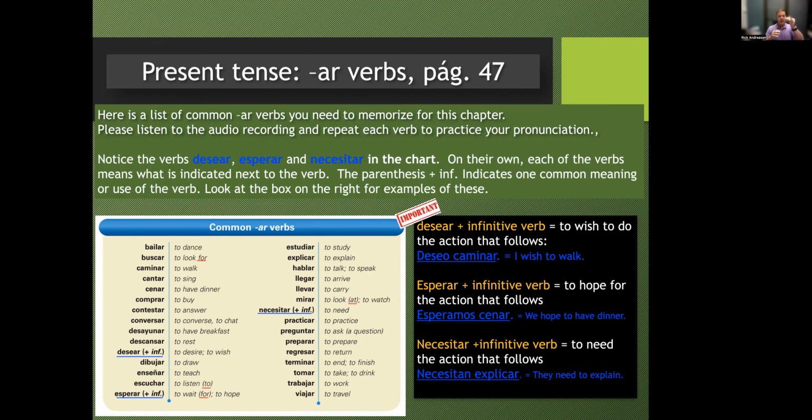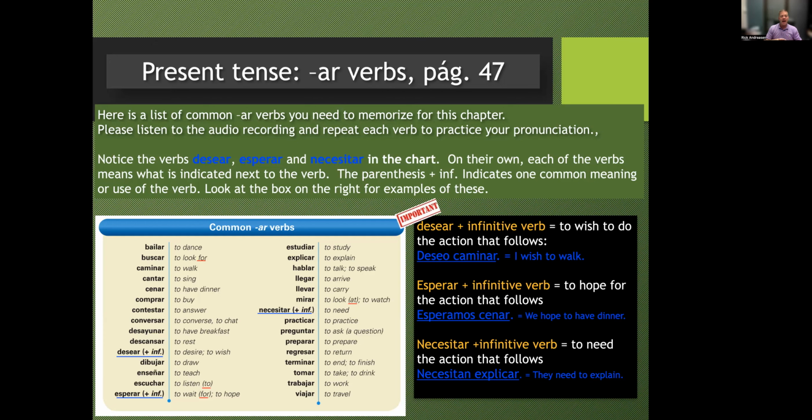But I'm going to go through and repeat again. I'm going to repeat the verb in Spanish, have you repeat it in Spanish, and then I'm going to say the meaning in English, and I want you to repeat it in Spanish again. So again, we're using all of our senses to see, to hear, to speak. It'll help you learn these verbs a lot faster.